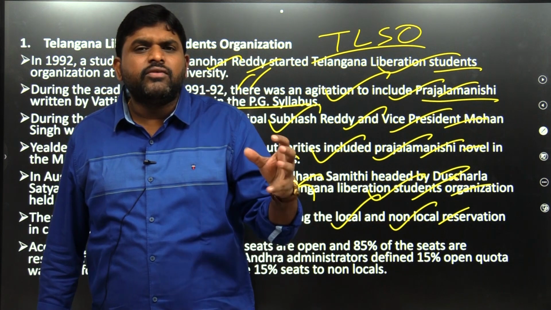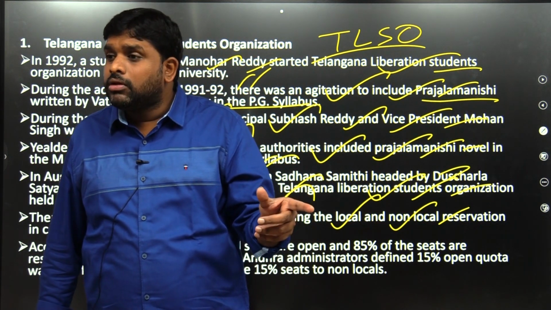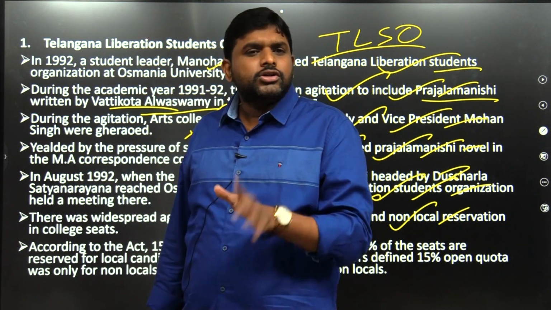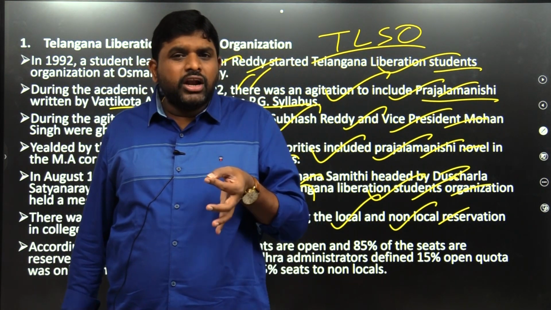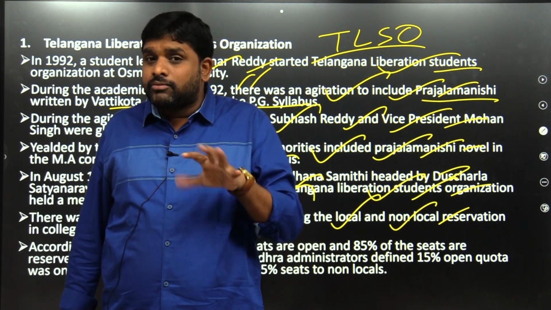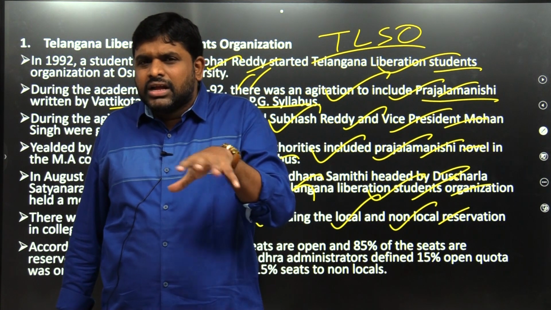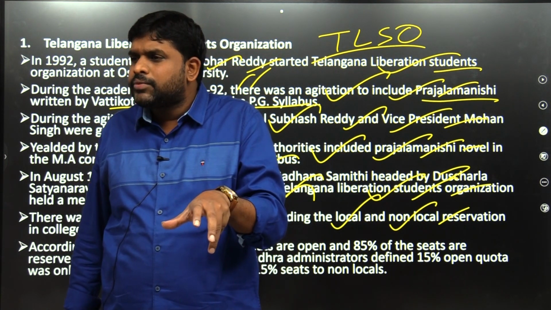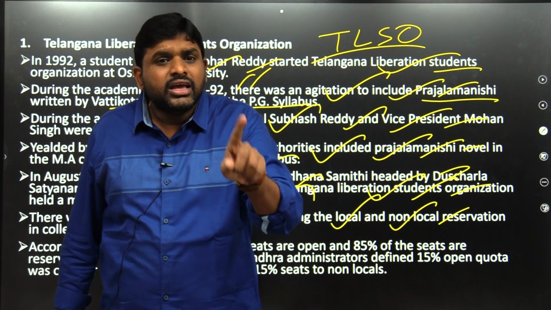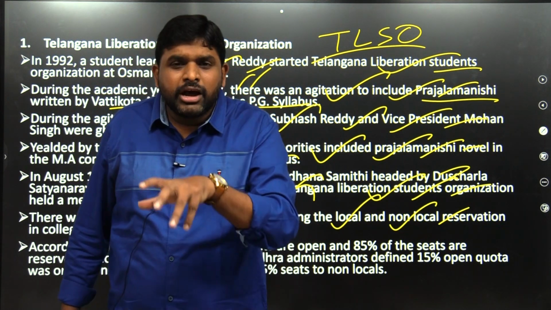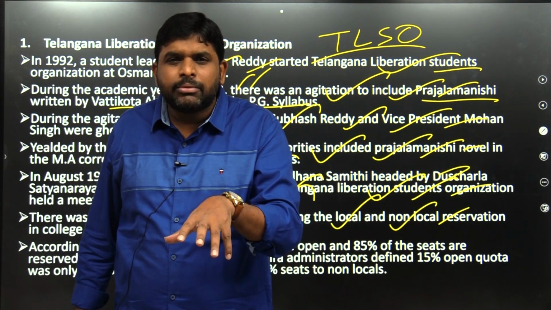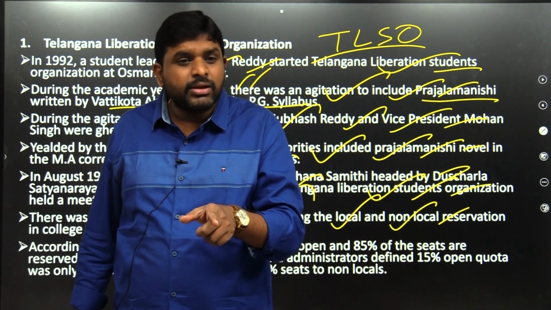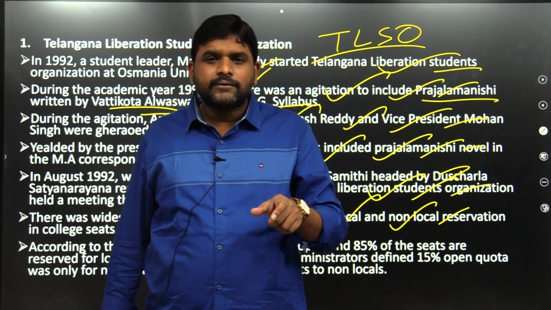The 15% for open category became 15% for non-locals. It became as if 15% is categorized for non-locals, that too Andhrites. And 85% is for whom? For example, whoever got the first rank in the Osmania University entrance examination in the Telangana region, a local person who got the first rank, is getting admission in the 85%. Even if he gets rank 1, he is getting admission in 85%, not the 15%.